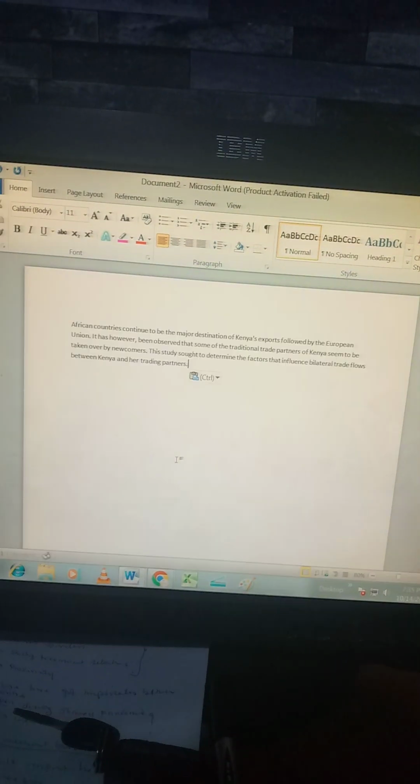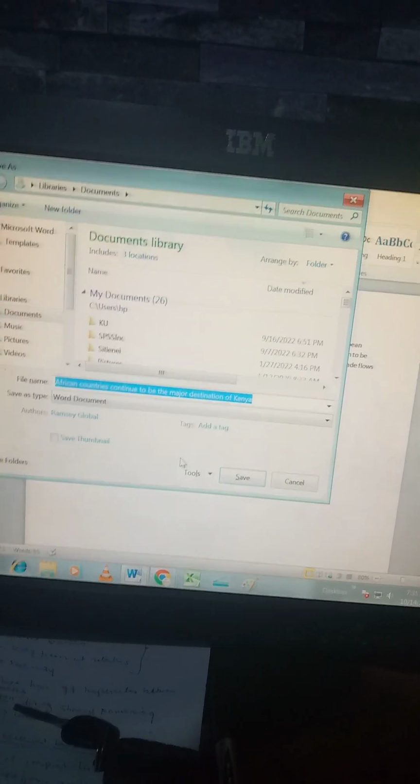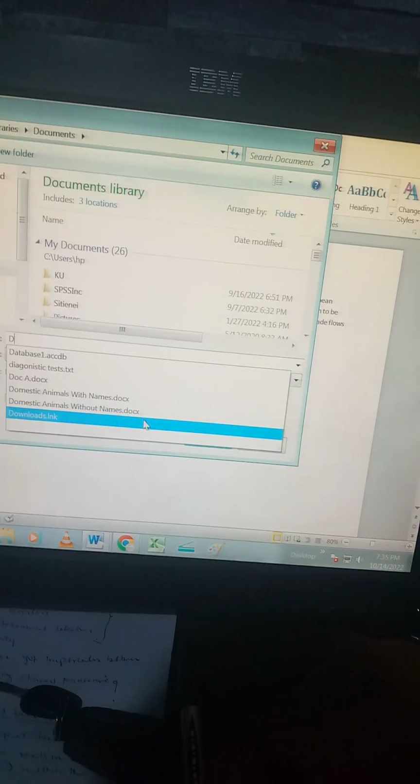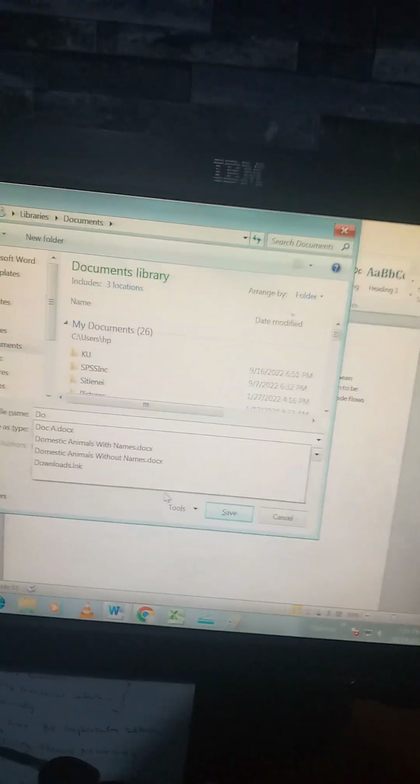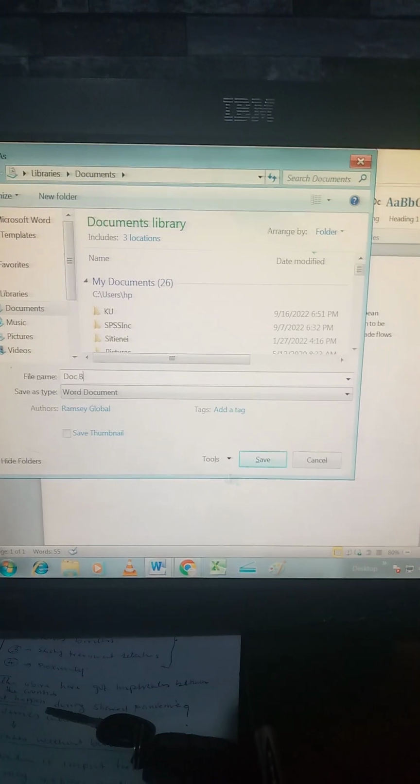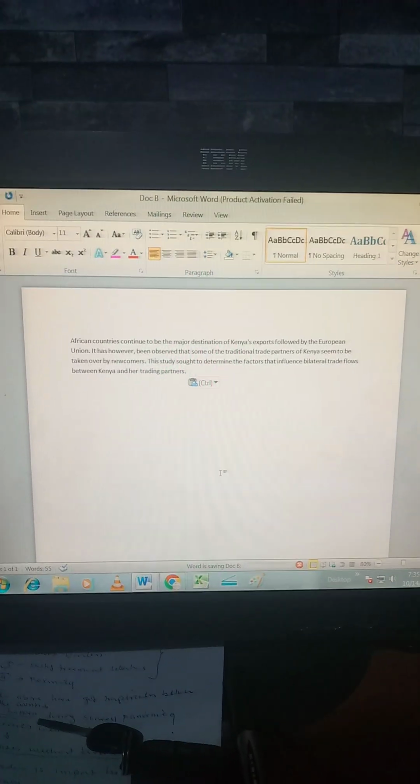I'm going to paste this same paragraph into the second Word document, and save it as doc B. Once you're done with that, I want us to use another software called Turnitin. So you just type here Turnitin.